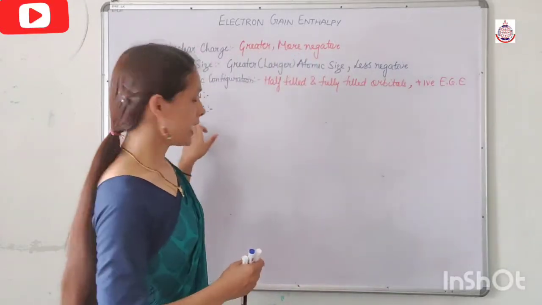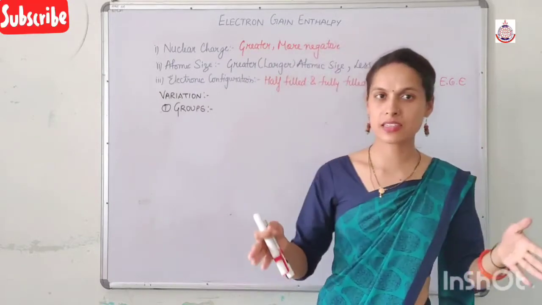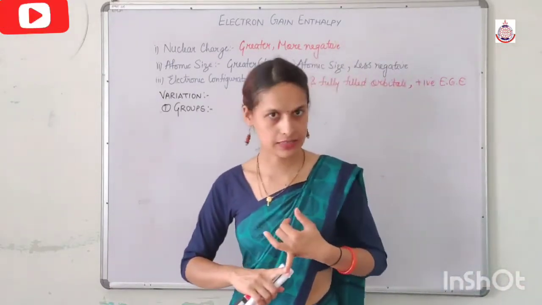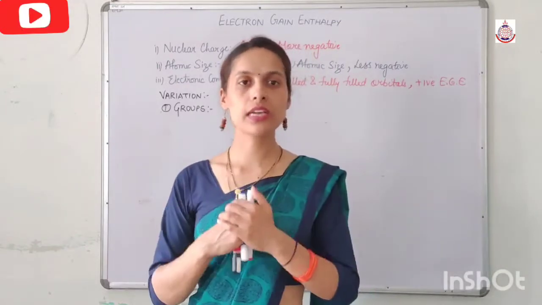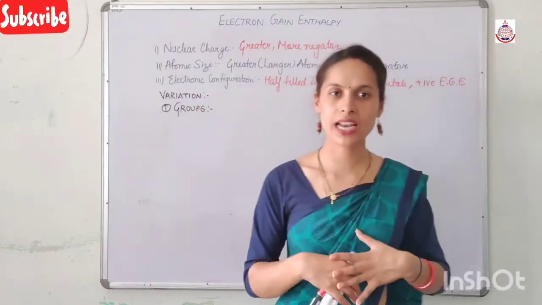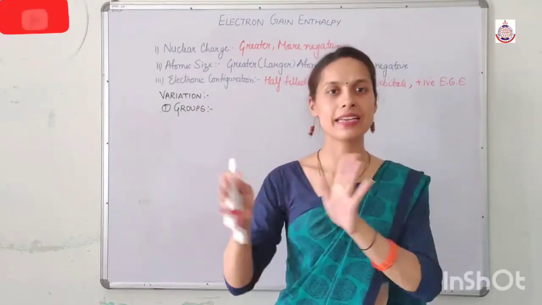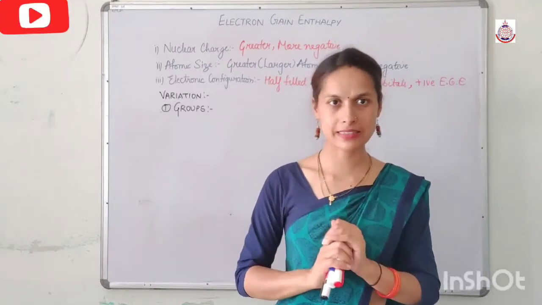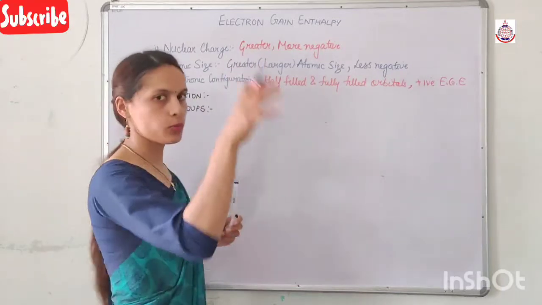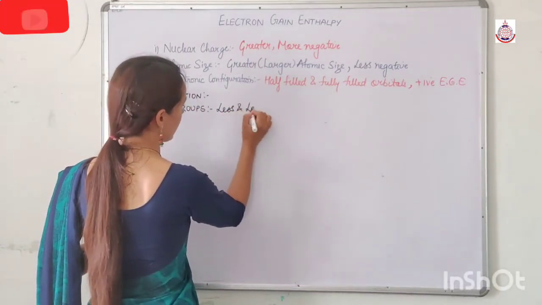So, as we move top to bottom in a group, what happens? Size increases. Due to the increase in size, effective nuclear charge decreases. And due to the decrease in the effective nuclear charge, it becomes difficult for an atom to accept an extra electron, as a result of which electron gain enthalpy becomes less and less negative. So in general, on moving top to bottom in a group, electron gain enthalpy becomes less and less negative.